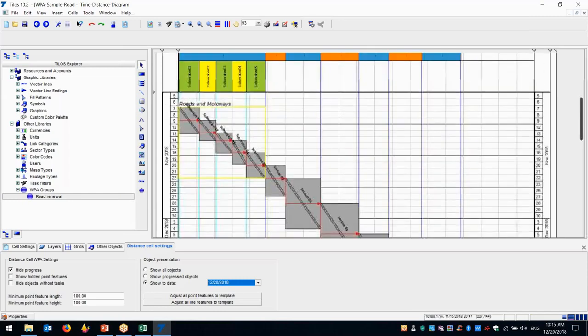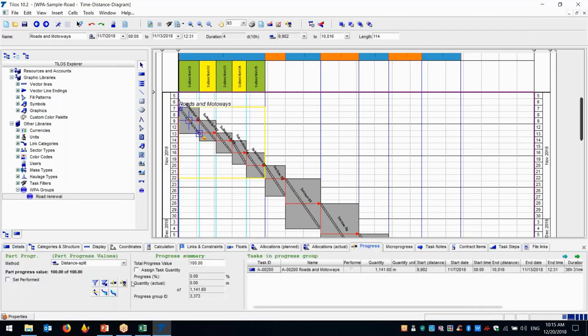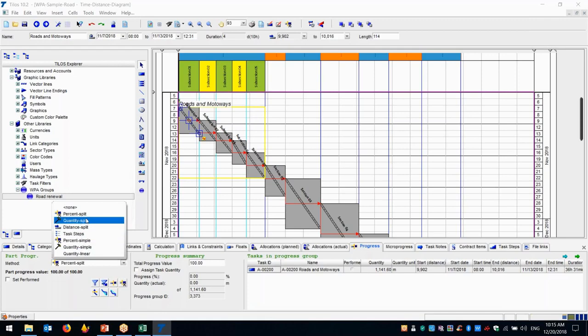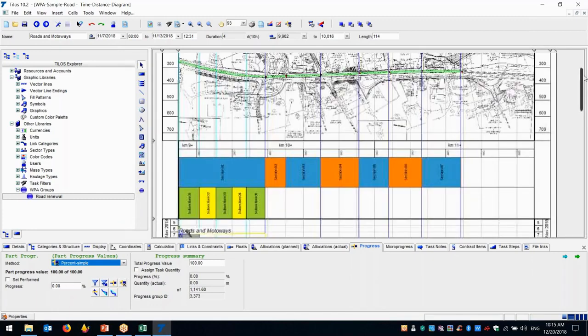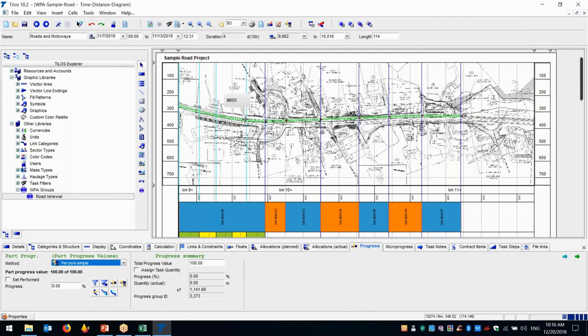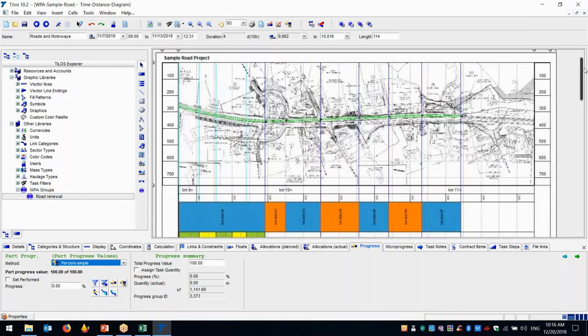You can see that these are the construction activities, so when you select the activity and go to progress, and you enter the progress information, for example, let's select the progress type here, and when you enter the progress, 10%, immediately the color will change to blue or red, because that progress has started. So the idea is we enter progress on tasks and monitor our progress from the field.